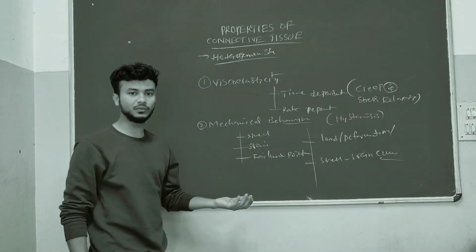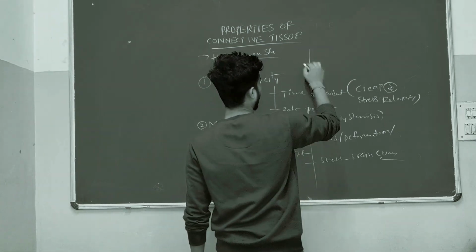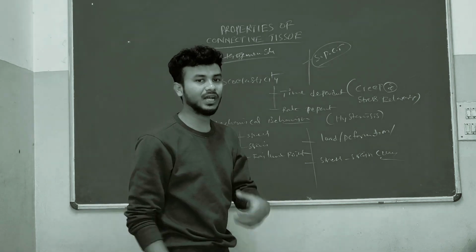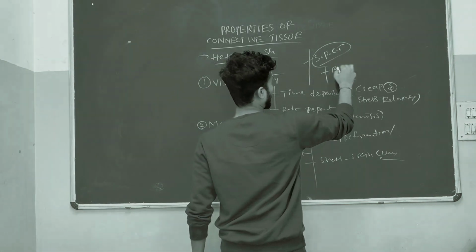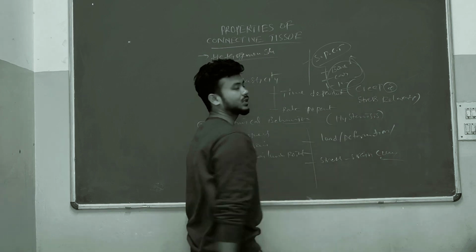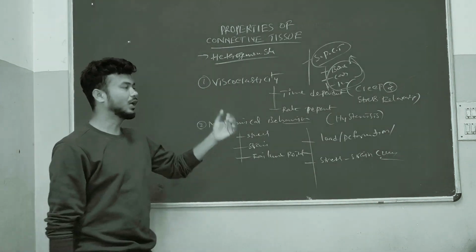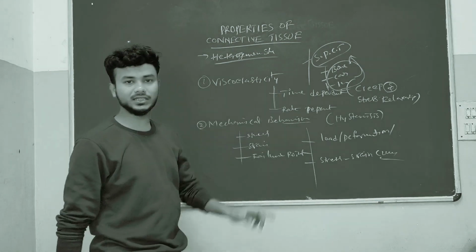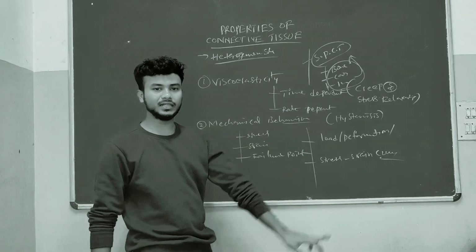Apart from this, we will have specific properties of connective tissue for the bone, cartilage, ligament, like this. So here are some specific properties of the connective tissue structures. Now we will see what these viscoelasticity property and mechanical behavior are.